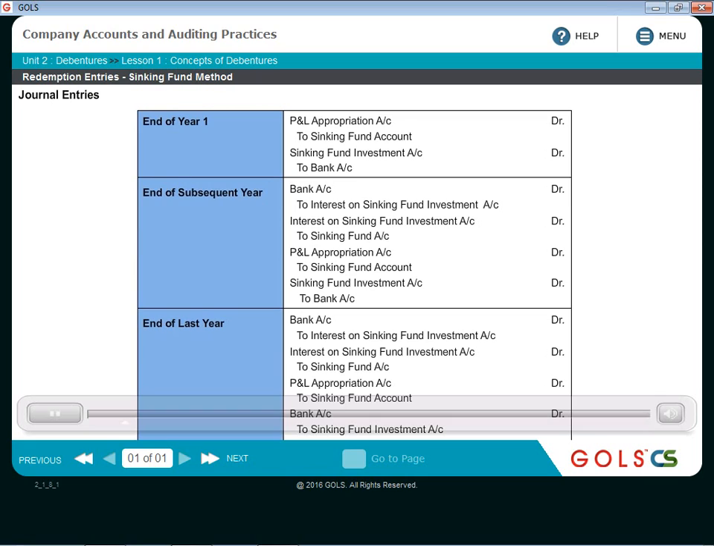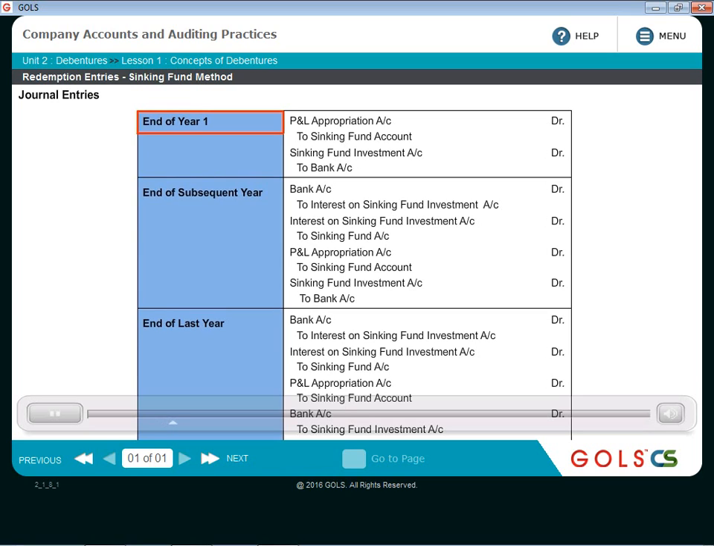Just to repeat, when the sinking fund method is followed, a sinking fund account is created. In that case, you don't need to again create DRR, because the sinking fund account itself acts as a DRR. The sinking fund is just like a liability that you are creating for the purpose of ultimately using it for redemption. So there are two accounts separately. The investment account, which is called sinking fund investment account, is an asset, and the fund account that you are creating, which is basically a liability to be used for repayment, is called sinking fund account. It is not sinking fund investment, it is sinking fund account.